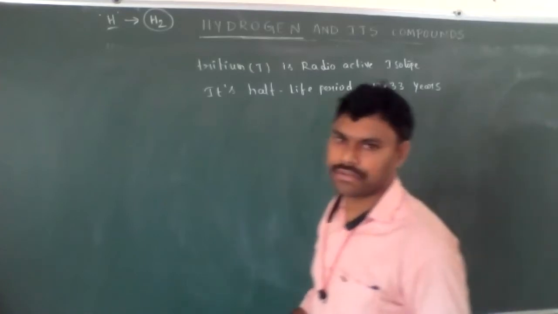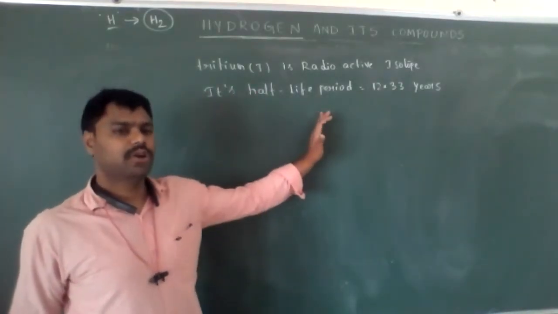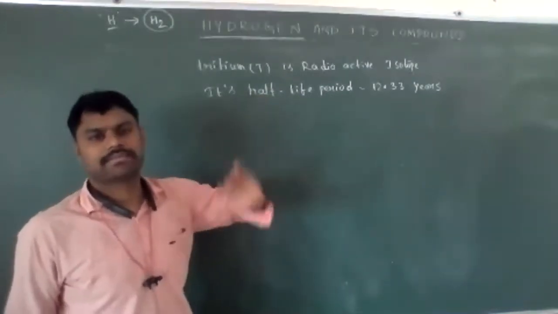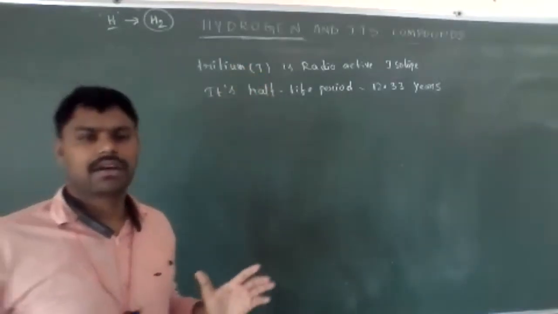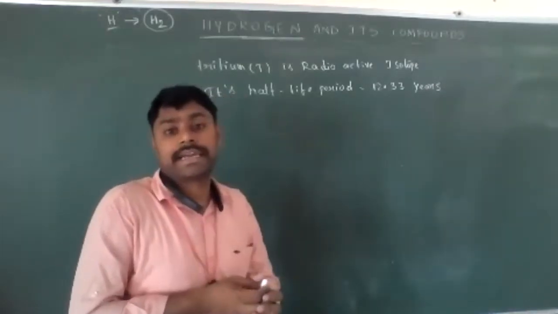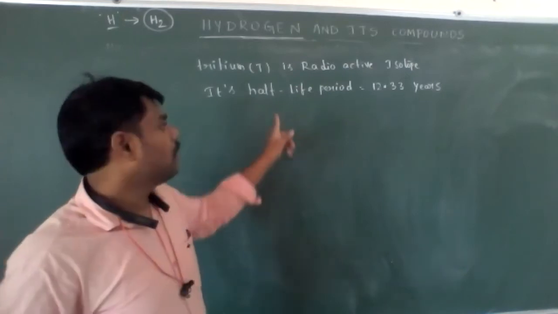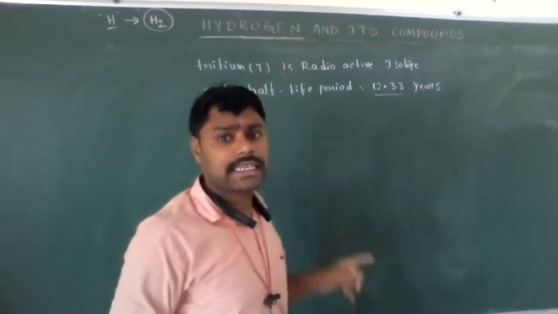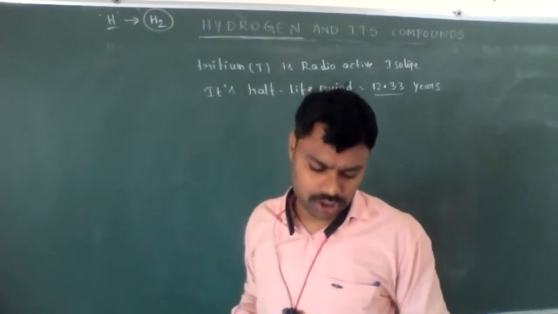How to calculate half-life periods and their importance in different reactions, we will learn in second PUC. For radioactive elements, the time required to decompose 50% of the amount is known as the half-life period. So the half-life period of tritium is 12.33 years, because tritium is a radioactive isotope.